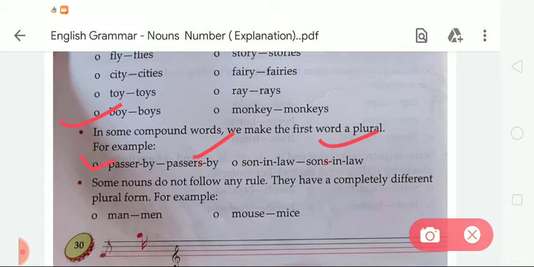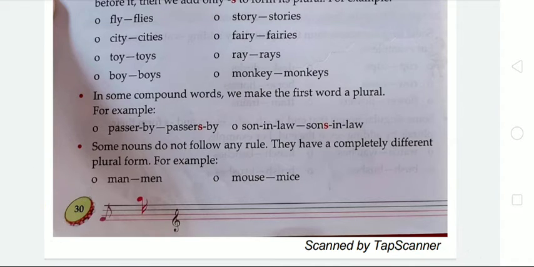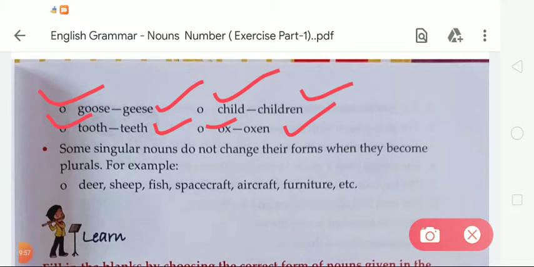For example, man, men. Mouse, mice. Next word is goose, geese. Tooth, teeth. Child, children. Ox, oxen. Okay, so we can see that the given words do not follow any rules.